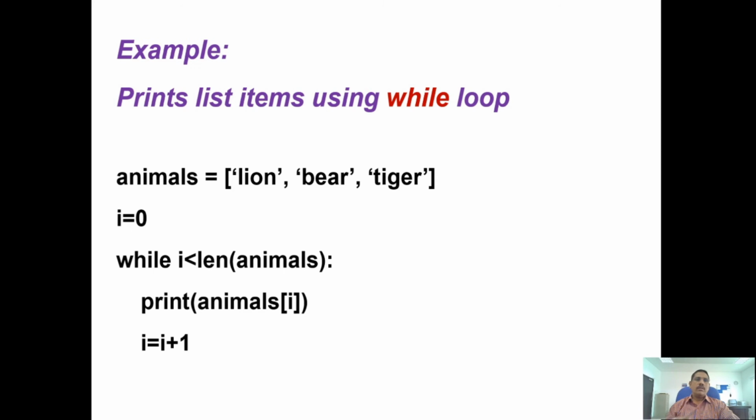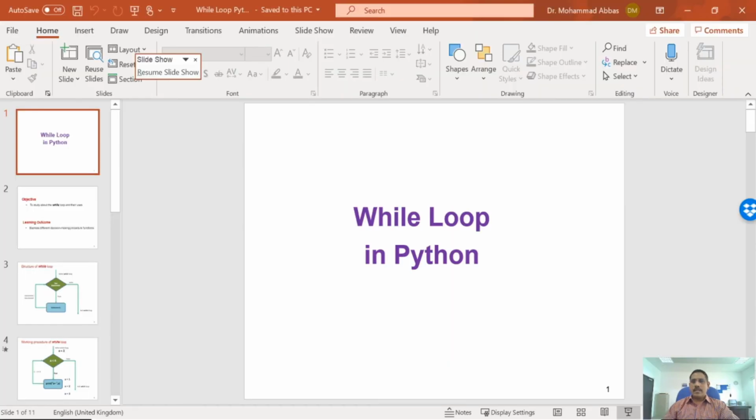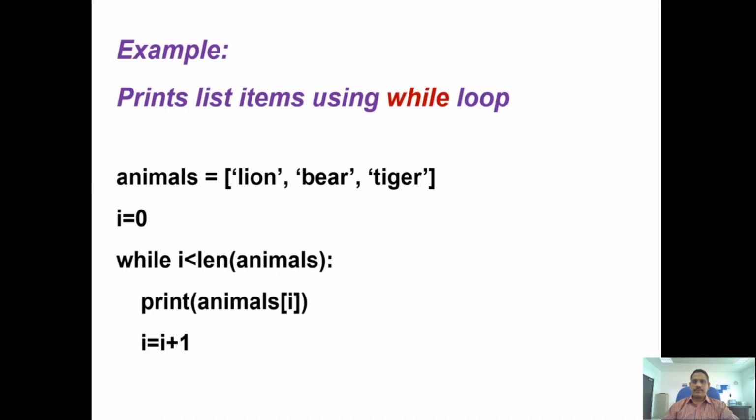Okay, good. We'll go to the next example. In this example, we just need to list the items using a while loop. There are some items in the list, and we are going to print the list items. In the list, there are some items: lion, bear, tiger. These items we are going to print with the use of a while loop.